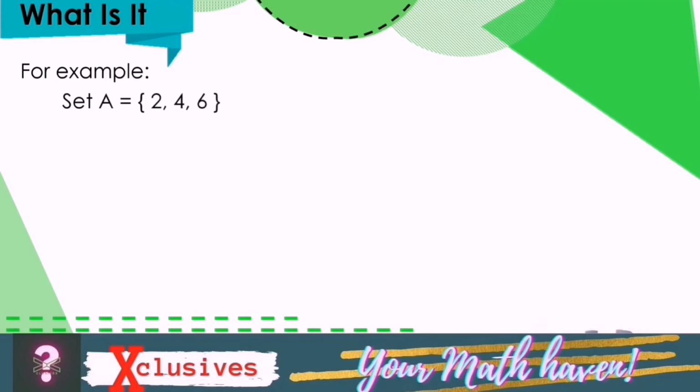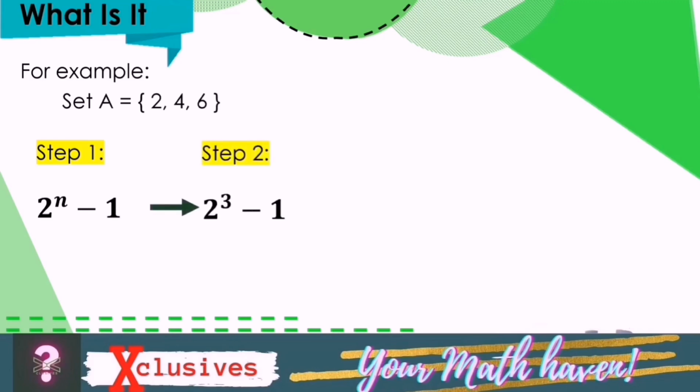For example, set A is equal to 2, 4, and 6. And to identify the number of proper subsets in set A, first, we use the formula 2 to the n minus 1. And counting the number of elements in set A, we have 3. Thus, substituting 3 to n, we have 2 raised to the power 3 minus 1.